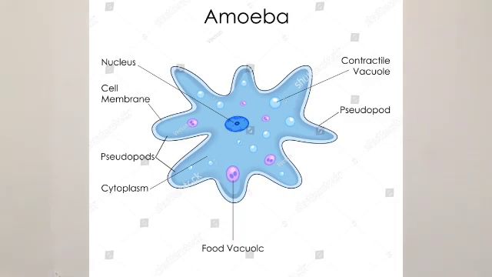First is a food vacuole and second is a contractile vacuole. The food vacuole is the bubble where the food captured by the amoeba is stored. The contractile vacuole is a bubbly liquid which controls the amount of water present in the body of amoeba.